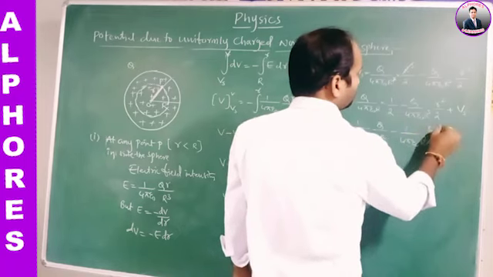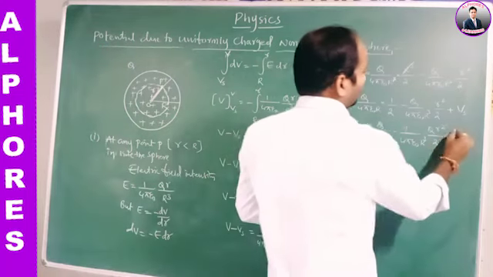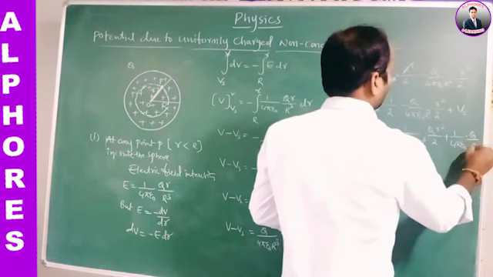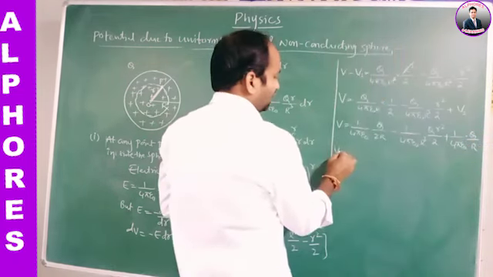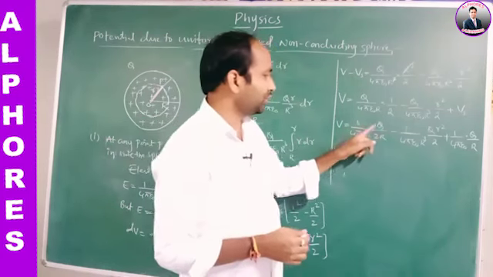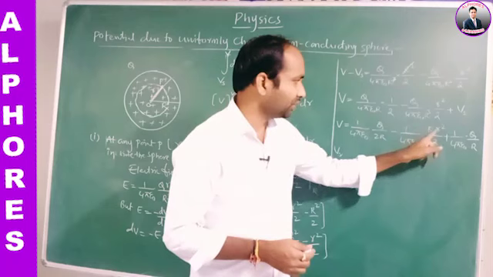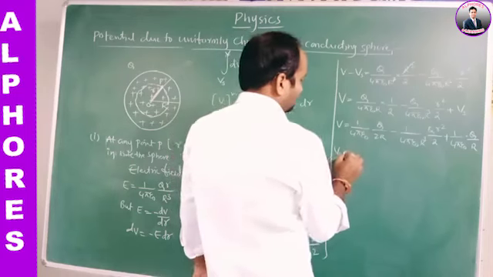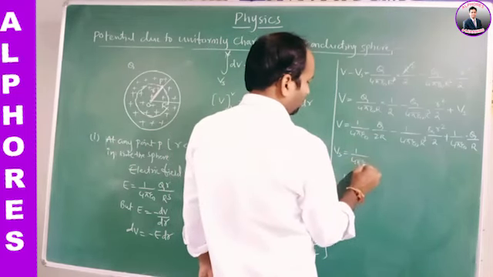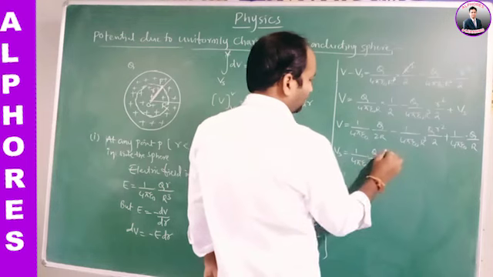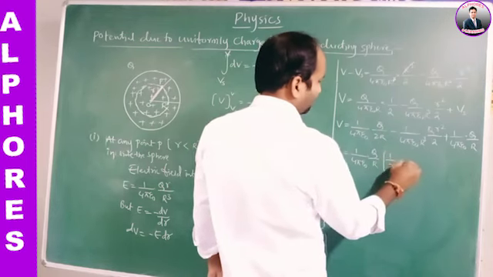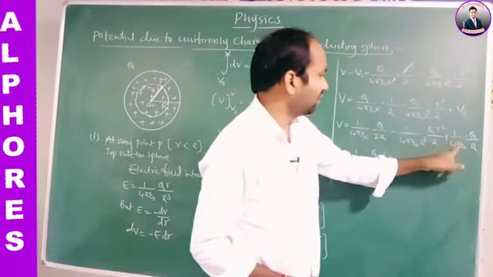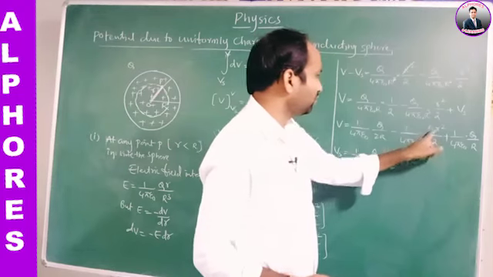What is Vs again? Vs means potential on the surface, that is 1 by 4 pi epsilon naught Q by R. If you observe these three terms, 1 by 4 pi epsilon naught capital Q by R is common in all of them. Here the coefficients are 1 by 2, here plus 1, and here 1 by 2 of r square over R square.